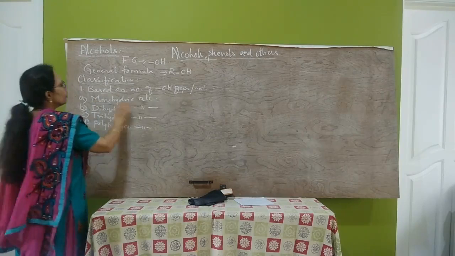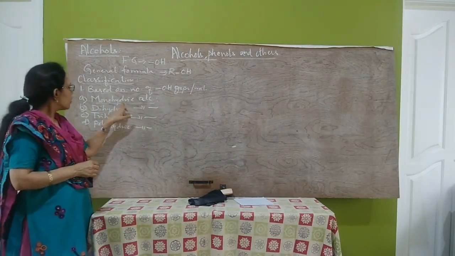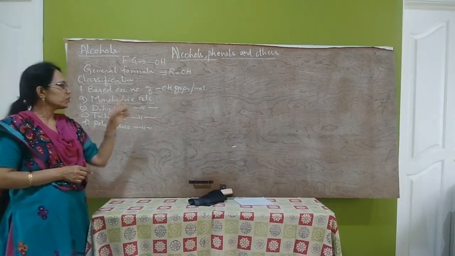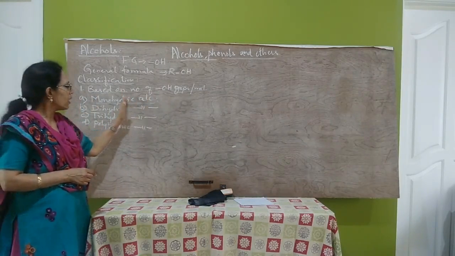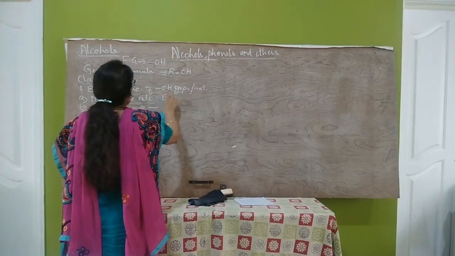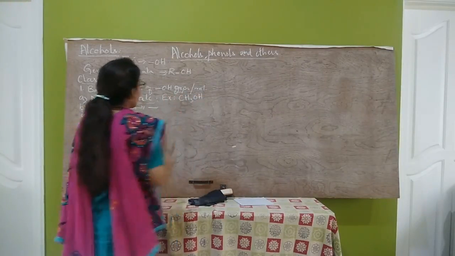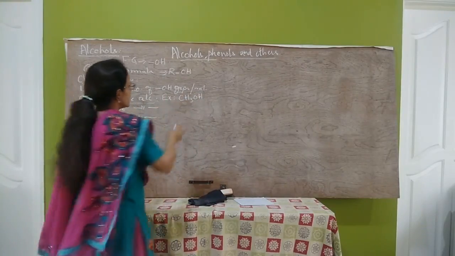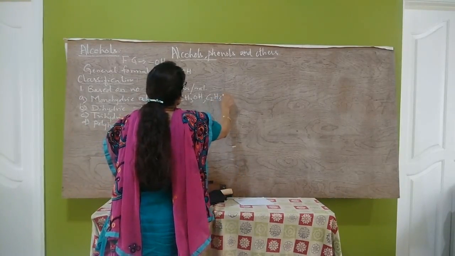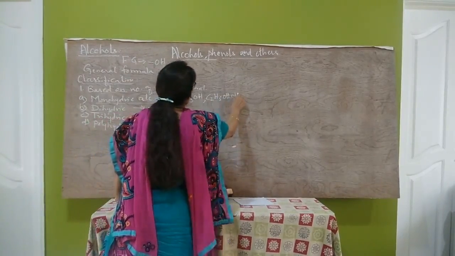First one, monohydric alcohols. Mono means one. So alcohols which contain only one OH group per molecule are called monohydric alcohols. Examples for monohydric alcohols: CH3OH, methyl alcohol, contains only one OH group. Ethyl alcohol, C2H5OH, propyl alcohol, etc. are monohydric alcohols.